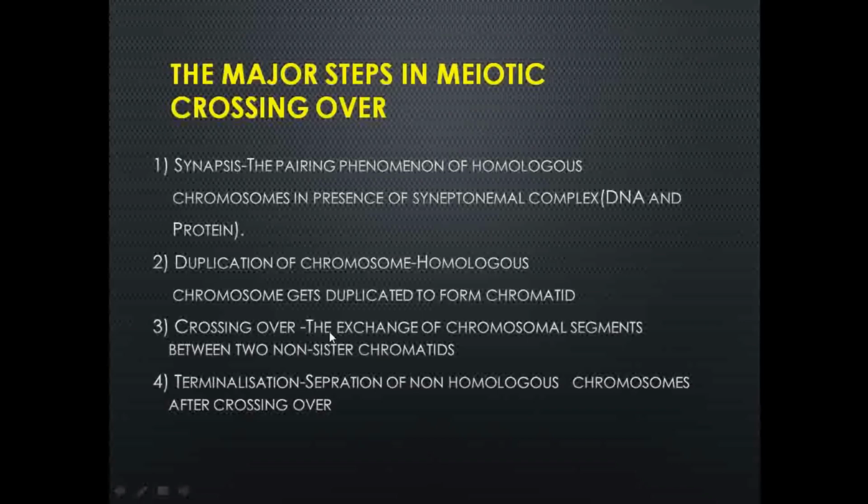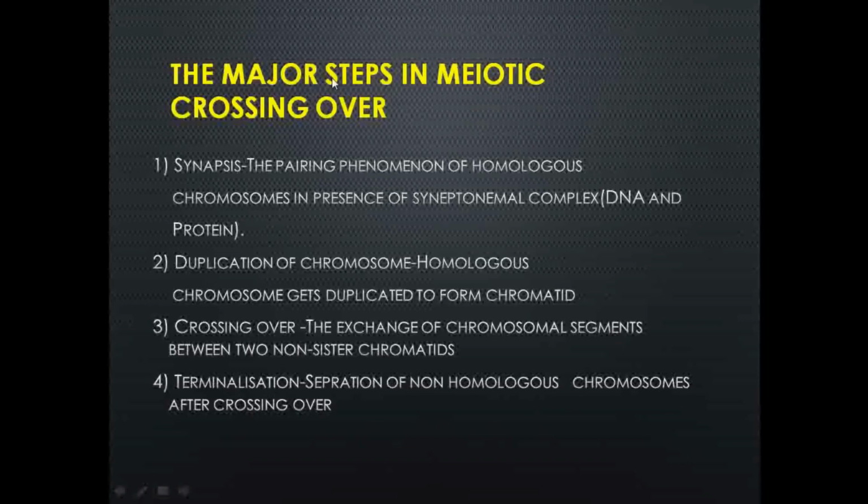So after the exchange of the genetic material, after the exchange of the small segments of the chromatids, they are now ready to separate. So it's a terminalization process, the separation of homologous chromosomes after crossing over. They will separate from each other, and this step is called terminalization.